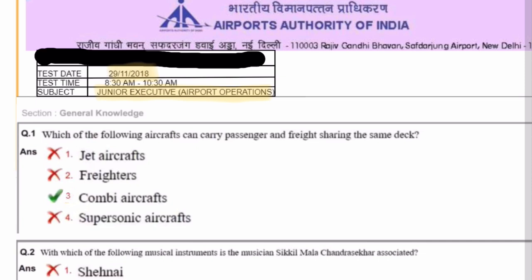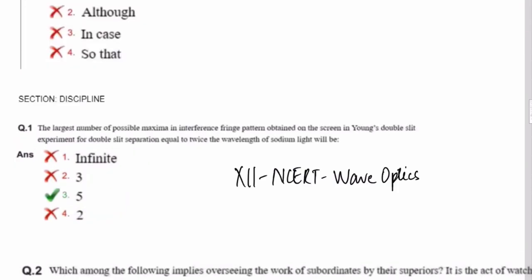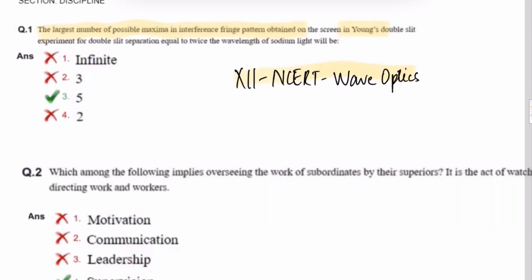So I will directly jump to the technical part. From here the technical part starts. And the first question is about Young's double slit experiment and the interference fringe pattern. So this topic was in NCERT class 12th wave optics. So the first question is from wave optics. Now let's move to the next physics question.